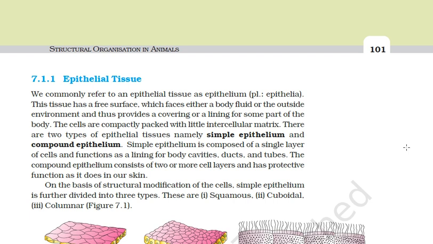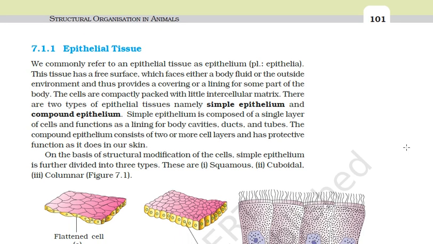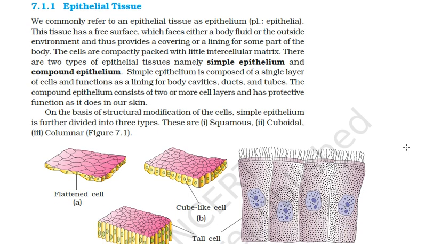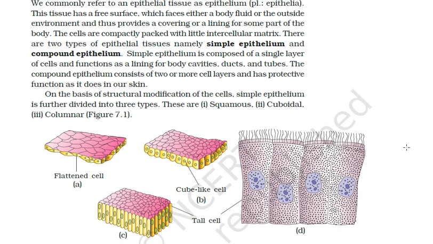Now, the classification of epithelial tissue. Epithelial tissue is broadly classified into simple epithelium and compound epithelium. Then simple epithelium is classified into squamous simple epithelium tissue, cuboidal simple epithelium tissue and columnar simple epithelium tissue. Here on the screen you can see the structures of the squamous, cuboidal, columnar and columnar cells bearing cilia.